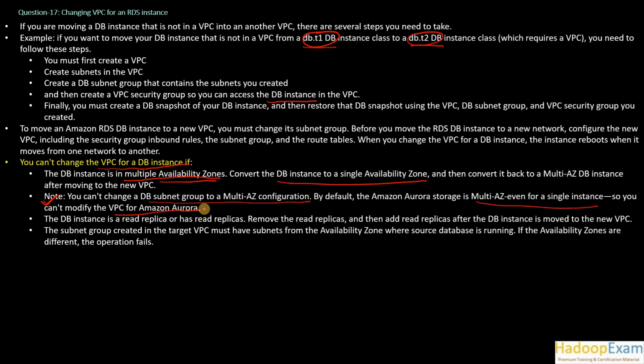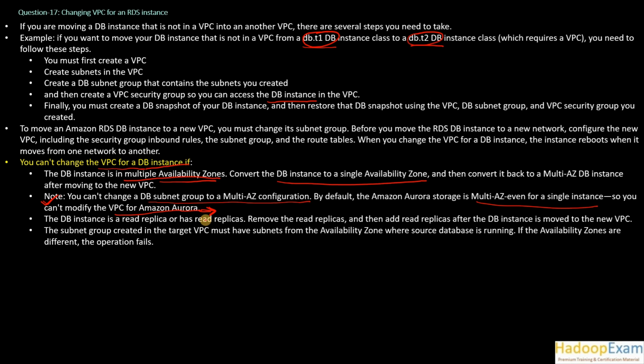There could be some specific process that needs to be done, which you need to go over separately. But here, Aurora is by default multi-AZ, and you can't change that configuration, so the process we are following for other instances doesn't apply. You need to take special steps when you migrate Aurora from another VPC. That we will learn in a future question.